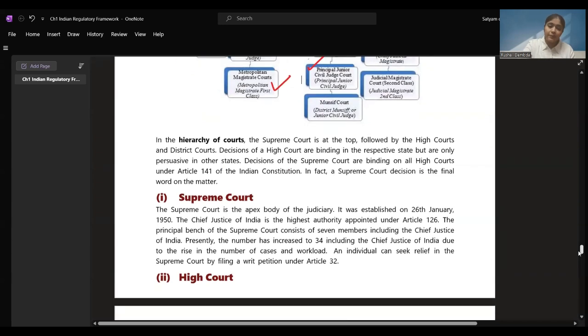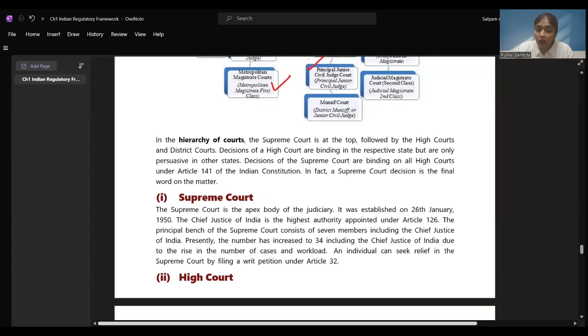Let's see each one of them. In the hierarchy of courts, the Supreme Court is at the top, followed by the high courts and district courts. Decisions of a high court are binding in the respective state. If a decision is taken in Tamil Nadu High Court, it is going to be binding only on the Tamil Nadu state, but are only persuasive in other states. If other states want to follow, they can follow, but it is not compulsory. But if a decision is given by the Supreme Court, it is binding on all the high courts, all the district courts, and all the metropolitan courts, right?